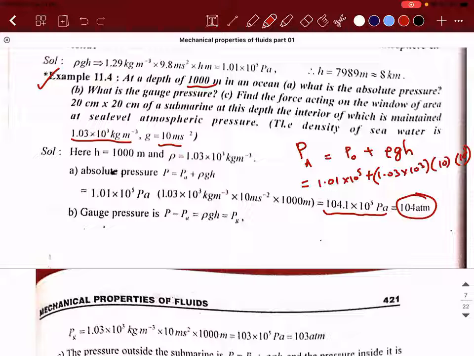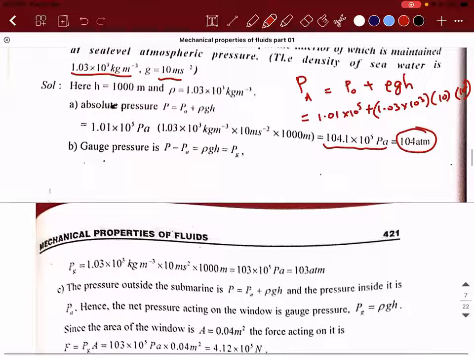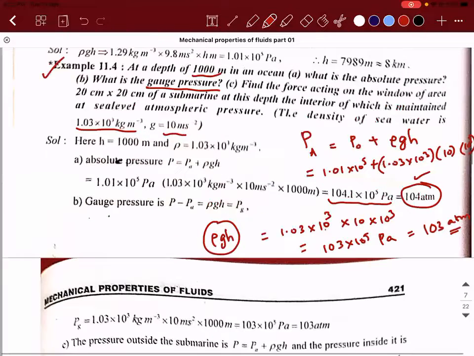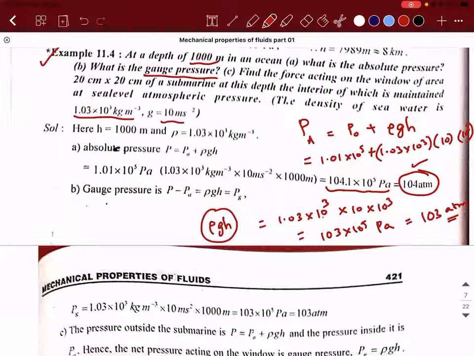Okay. So what is the gauge pressure that is acting here? So gauge pressure is the excess pressure. So what is the excess pressure that they are trying to talk about? That is only rho gh. So rho gh is 1.03 into 10 power 3 into 10 into 10 power 3. So if you calculate this, you should get somewhere around 103 into 10 power 5 Pascal. Because from this 104, if you remove that 1 atmosphere, that will be the answer. So 103 into 10 power 5 Pascal, or 103 atmosphere. Any doubt, guys? No, sir. Okay.